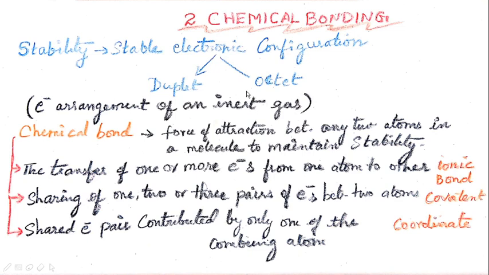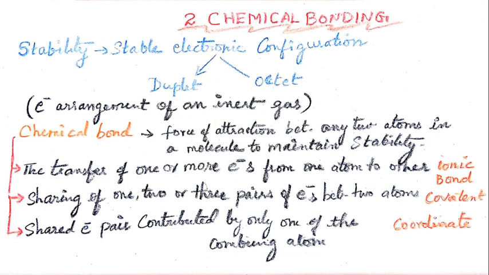This we simply refer to as the electron arrangement of an inert gas, or attaining the stability of the nearest noble gas configuration.